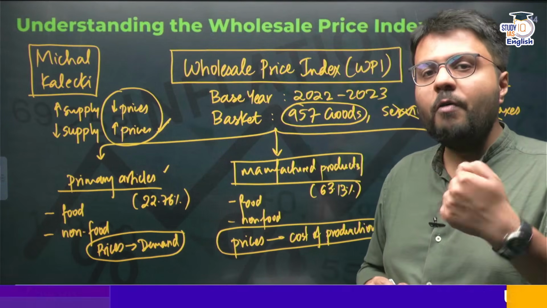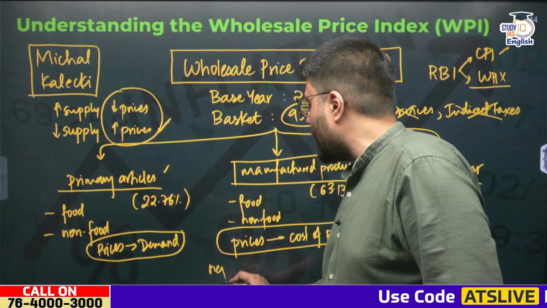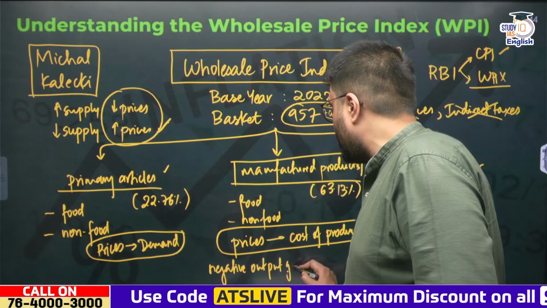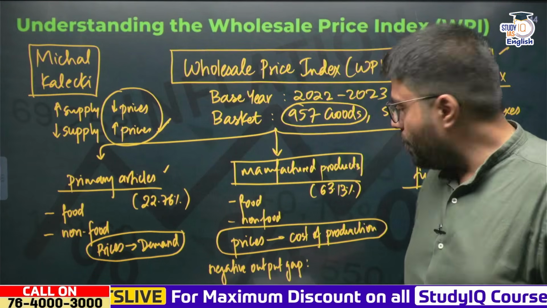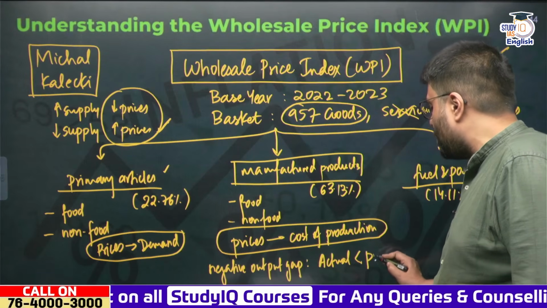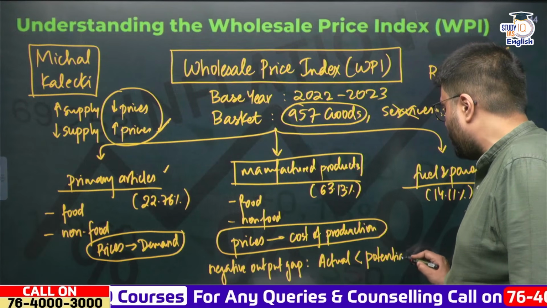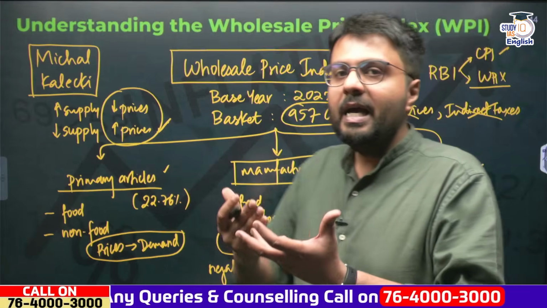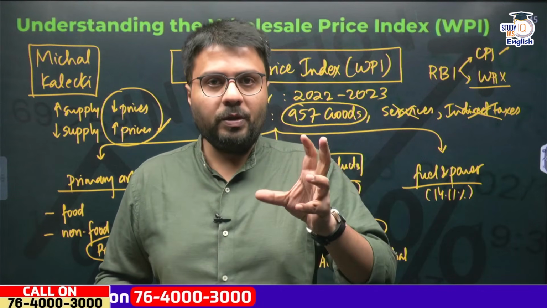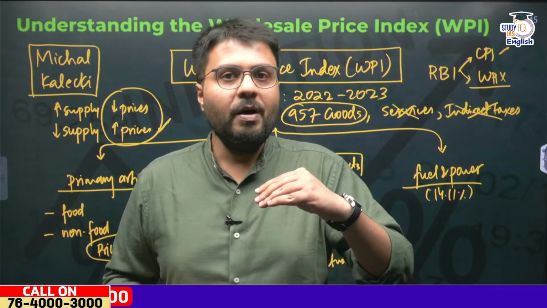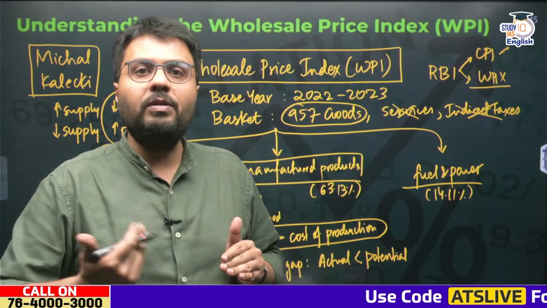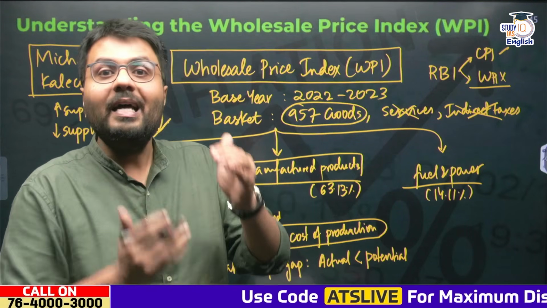Now, India for a long period of time has suffered from what is called a negative output gap. What is a negative output gap? A negative output gap is a scenario where the actual output of the economy is less than the potential output of the economy. What is the potential output of an economy? Potential output of an economy is that output which the economy would be able to produce at its full capacity. So suppose there is a factory in the economy which has a capacity to produce 100 units per day, but in actual terms it is just producing 60 units per day, less than its potential. That is called a negative output gap.